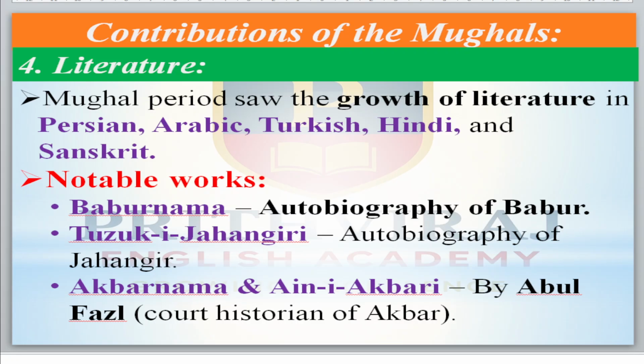Now come to their literature. The Mughal period saw the growth of literature in Persian, Arabic, Turkish, Hindi and Sanskrit. Notable works like Baburnama was written by Babur himself, it is an autobiography. Tuzuk-e Jahangiri is the autobiography by Jahangir. Akbar Nama and Ain-e Akbari by Abdul Fazl are biographies, because the life story of Akbar was written by someone else, like Abdul Fazl, so it is a biography.